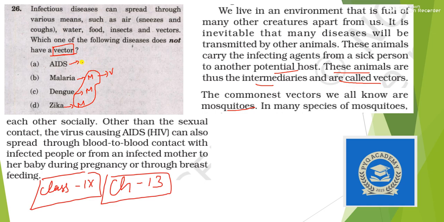But AIDS doesn't need any vector. Rather, it is transmitted sexually, or through blood to blood contact, and also from an infected mother to her baby during pregnancy or through breastfeeding. So our answer is option A.